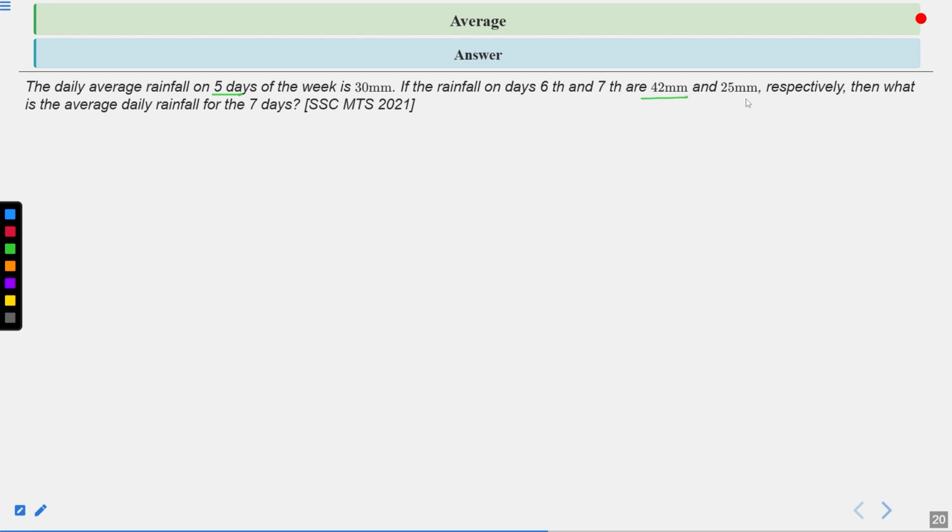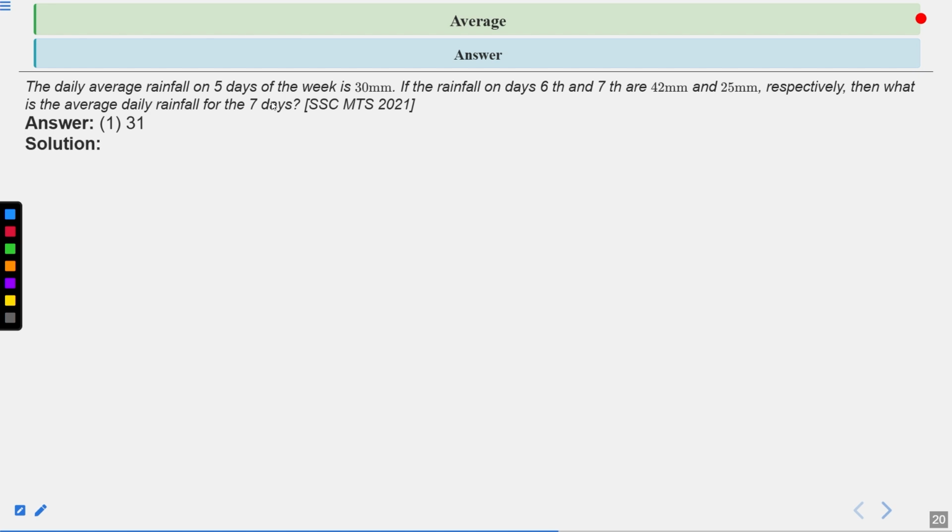The 6th and 7th days are given: on the 6th day rainfall is 42 mm, and on the 7th day it is 25 mm. So we add up all the days' rainfall and divide by 7, and we get the average daily rainfall of the 7 days. The correct answer is the first one, which is 31 mm.